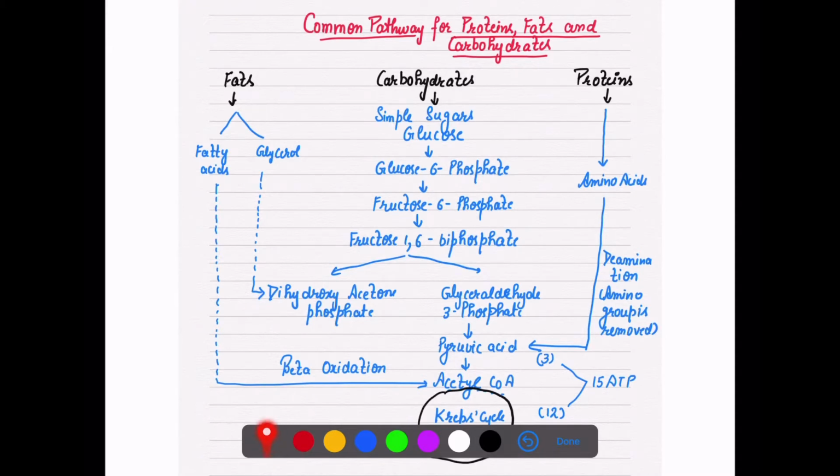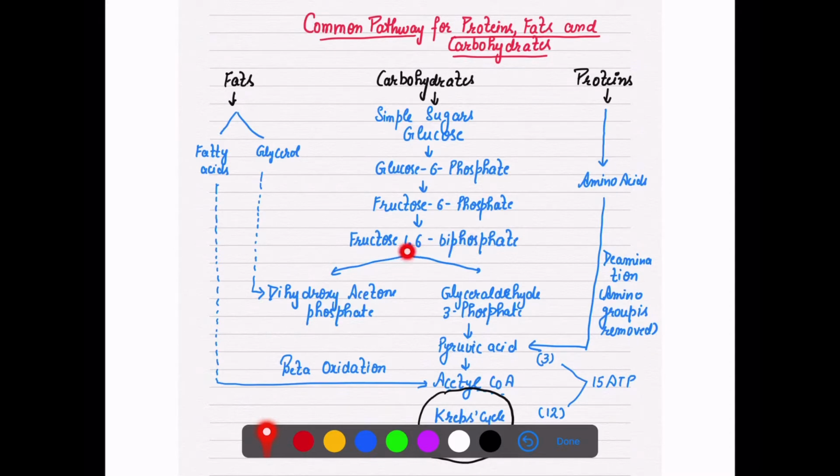Let's see first about the common pathway for proteins, fats and carbohydrates. Till now we have studied glucose in detail, because this is the simple sugar. Here I'm not going to draw the complete pathway of glycolysis. We will just talk about the main steps. That is, glucose is converted into glucose 6 phosphate, then fructose 6 phosphate and fructose 1,6 biphosphate.